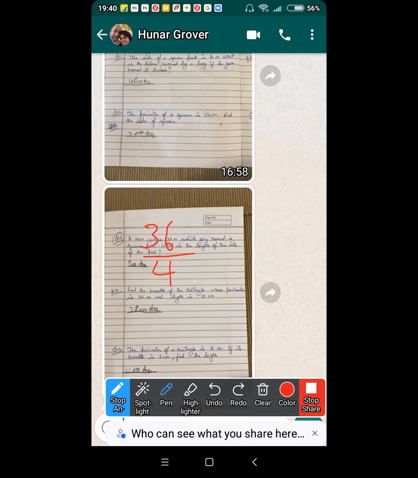No, wait. I'm just going to do the calculations. First, I did 36 divided by 4. Why did you do that? Your calculation is correct because a square has 4 sides. Forget about edges. A square has 4 sides. So that's why 36 divided by 4. And all sides are equal, Hunar. Got it? Yeah.